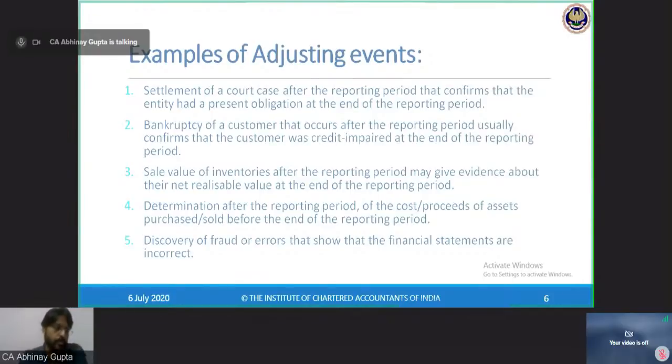A debtor of 10 crore becomes bankrupt after the reporting period, which impacts the going concern of the seller entity. Is it an adjusting event or a going concern issue? Suppose there was a debtor from whom the company is supposed to receive rupees 10 crore, and this debtor balance is so significant for the company that if the debtor doesn't pay, then the company will not be able to survive.